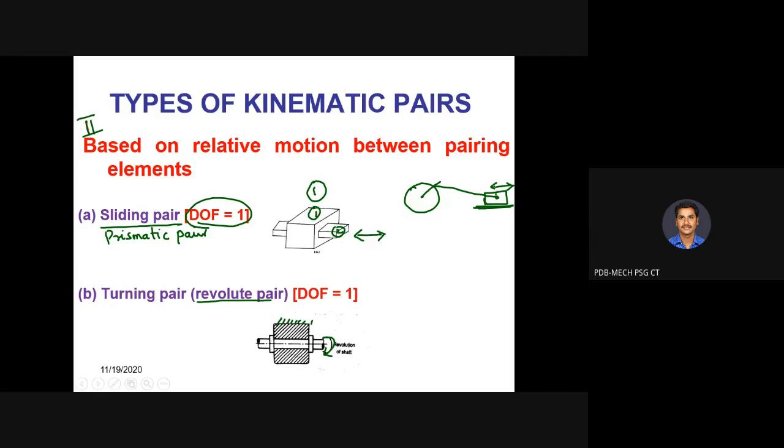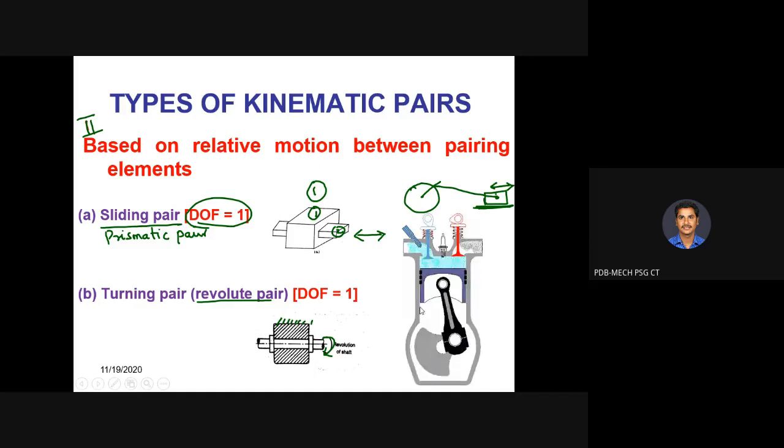Okay. Where can we see turning pair? Crankshaft. Crankshaft. Yes. Crankshaft is an example for what? Your turning pair. It is having rotary motion. So in this, the sliding pair is your piston and turning pair is your crankshaft.